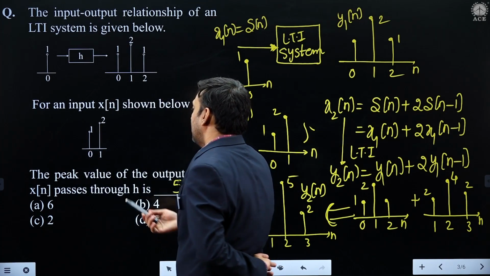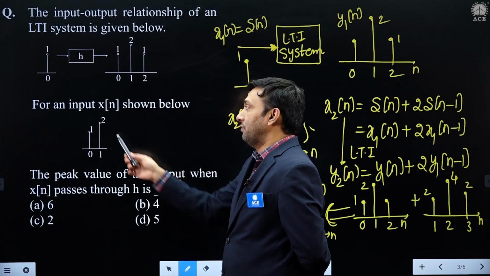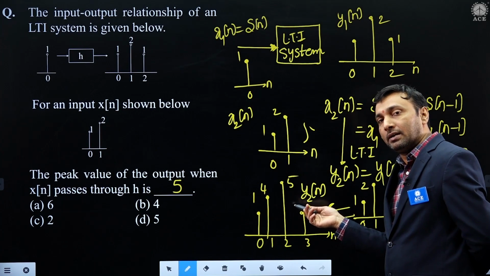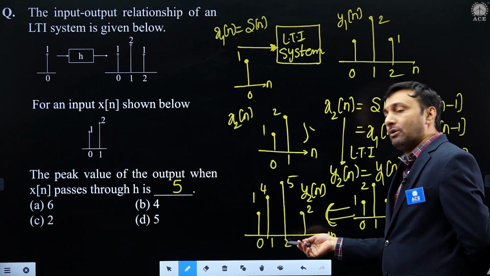What is the question asked? What is the peak value of output when x of n passes through that system? When this signal is passed through the system, what is the maximum value of output? Which number did we get? 5 is the maximum value that occurs at n equals 2.